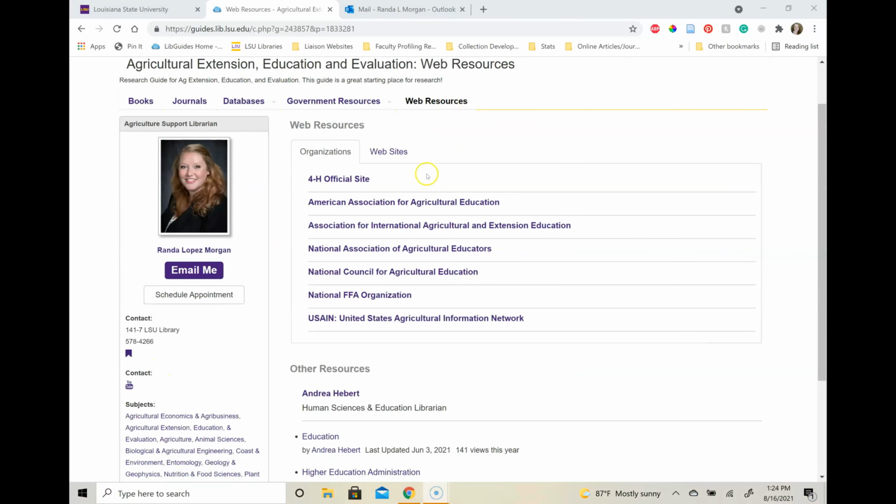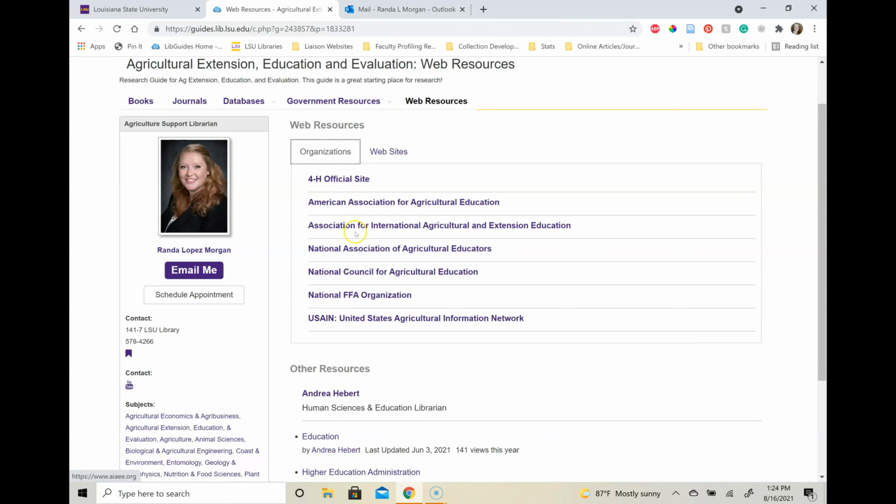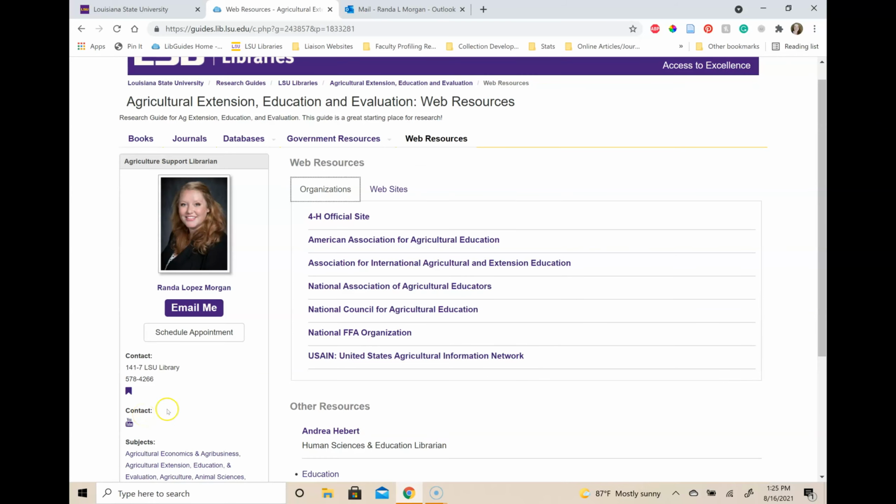Finally, we have web resources. This tab has some professional organizations and websites listed. Professional orgs can be excellent places to find information. Don't underestimate the power of organizations. They keep a lot of records and do a lot of research that could be useful.